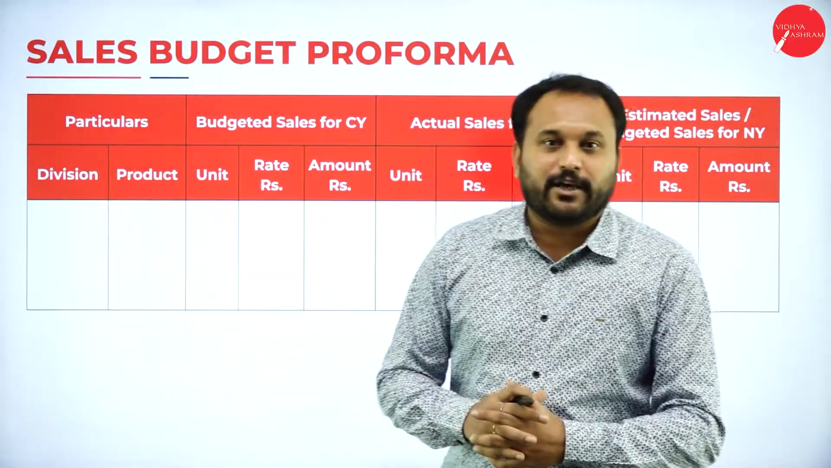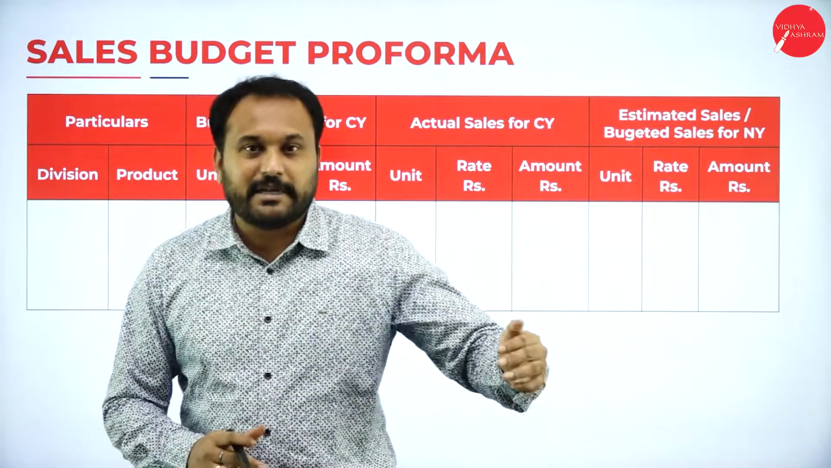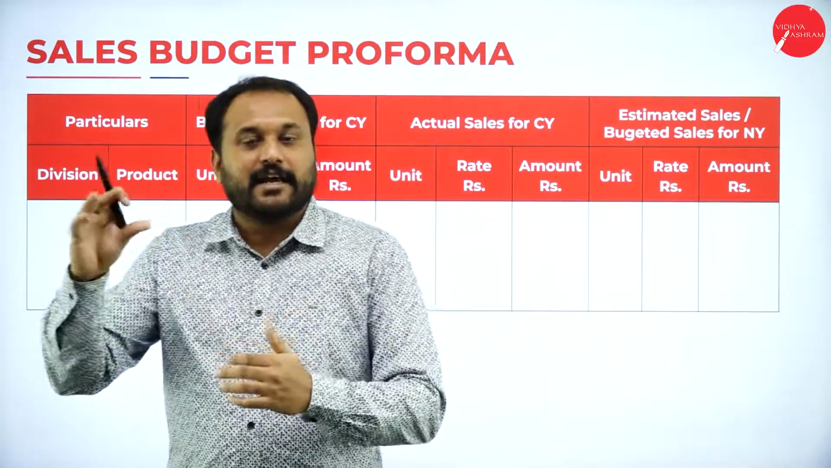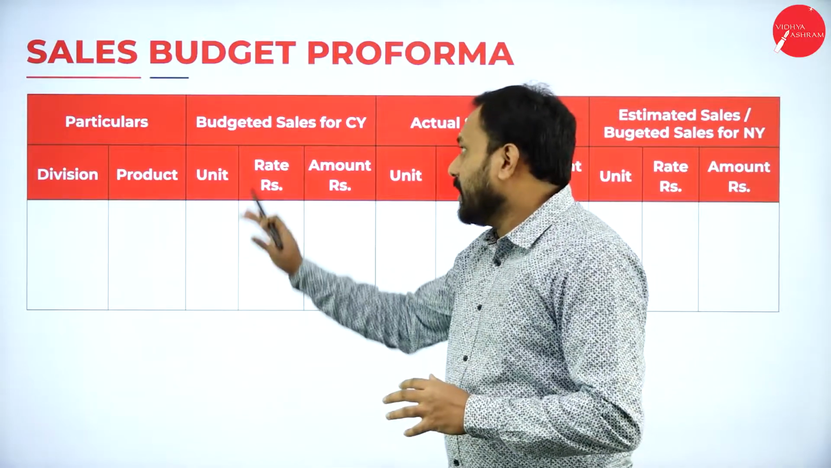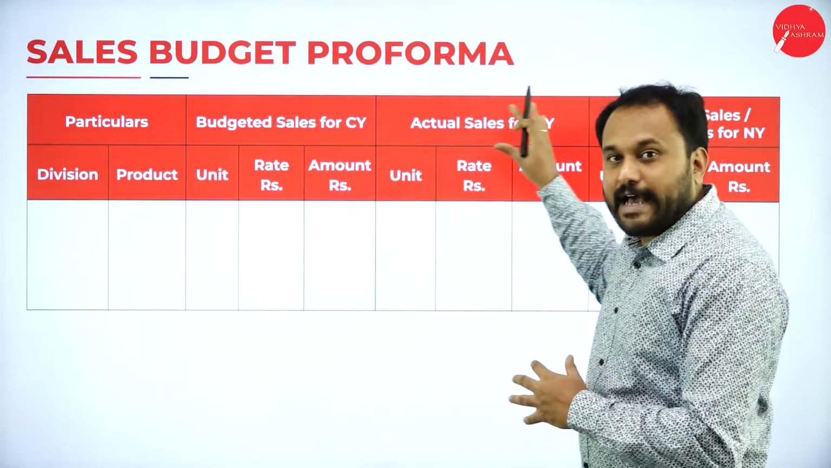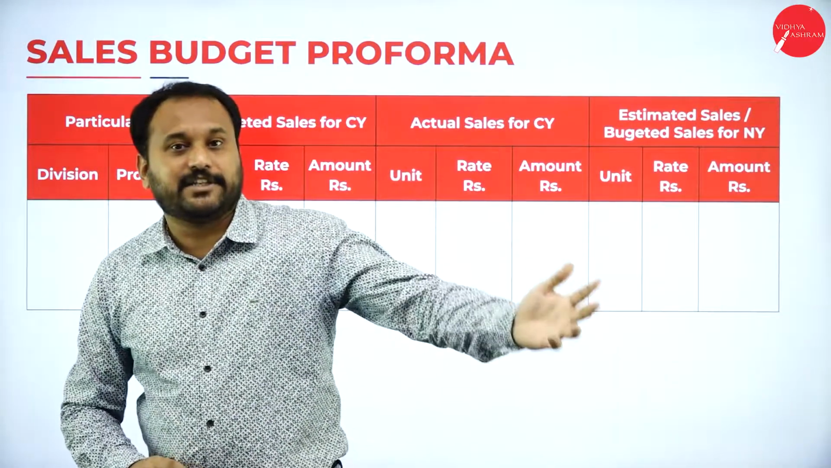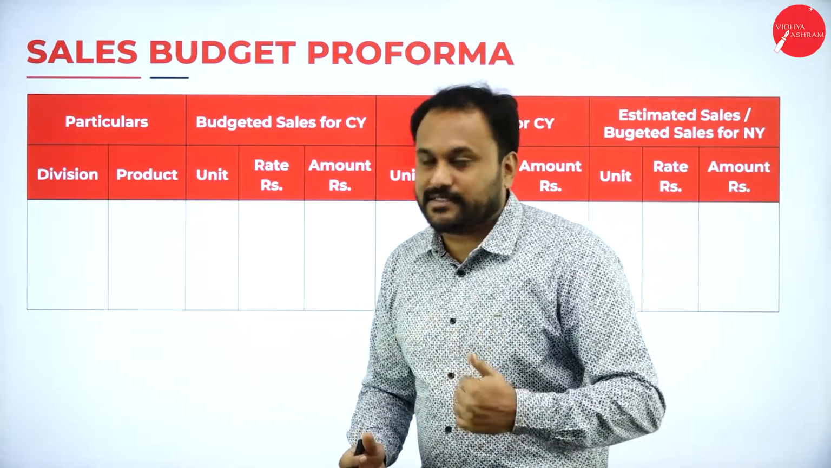Say for example, you will get a question: you are supposed to prepare a sales budget for 2020. That means 2020 is the next year and 2019 will be there as the current year. This is how you will actually calculate. Now, when you go with budgeted sales for the current year, the same year will be for actual also. And you are supposed to estimate for the next year. So it is very easy for you to understand what is current year and next year.